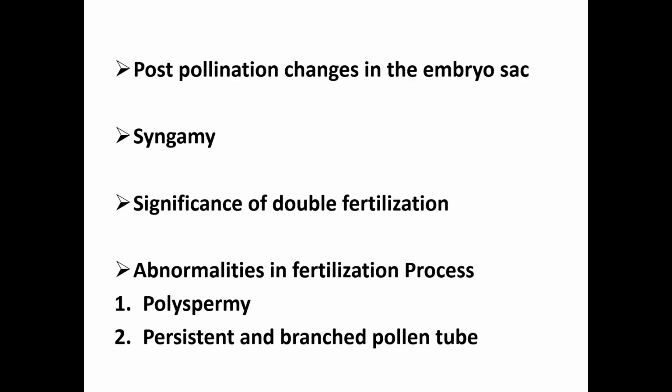Now let us see what is the actual mechanism that takes place. When male gametes are discharged inside the embryo sac, they have a distinct cytoplasmic sheath. However, it was assumed to be only male nuclei with the cytoplasmic sheath. The 2 male gametes were found to be unequal in size.